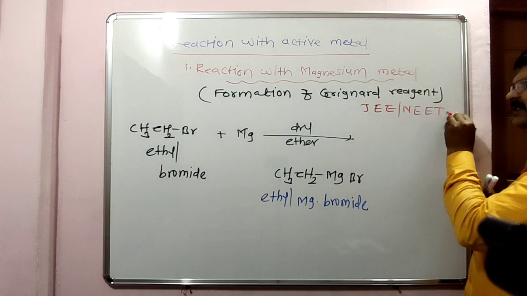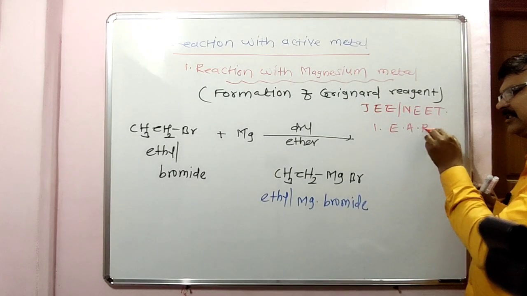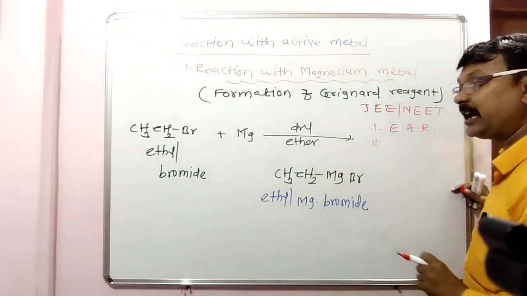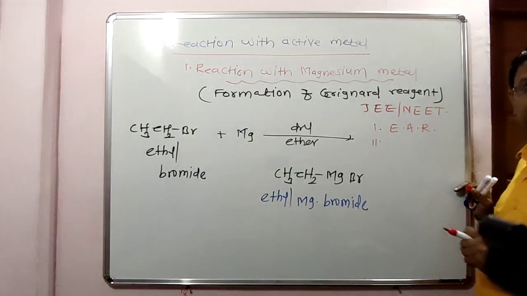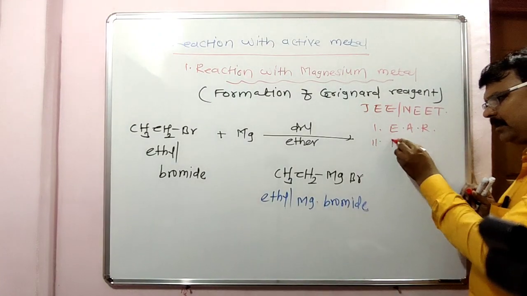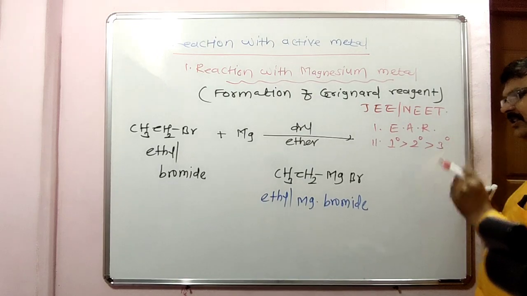Look here, what is this? This is the electrophilic addition reaction. Second point: in this reaction, order of reactivity of alkyl halide is 1 degree greater than 2 degree greater than 3 degree.